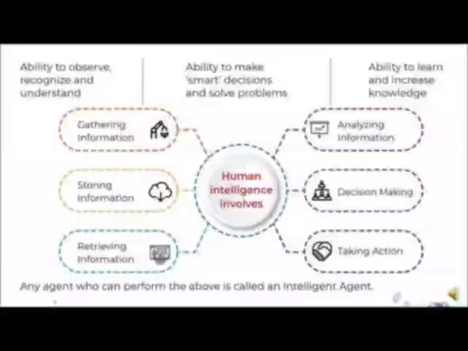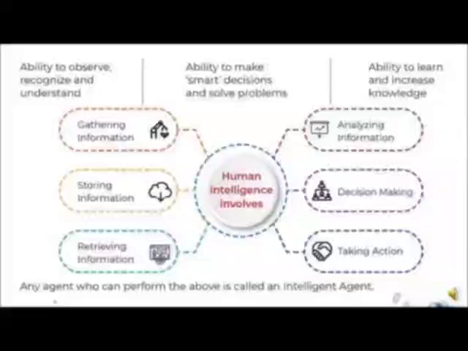We can define human intelligence in many ways. Some common aspects across various definitions include the ability to observe, recognize and understand information, then the ability to make smart decisions in order to solve problems, and last but not the least, the ability to learn and increase knowledge.